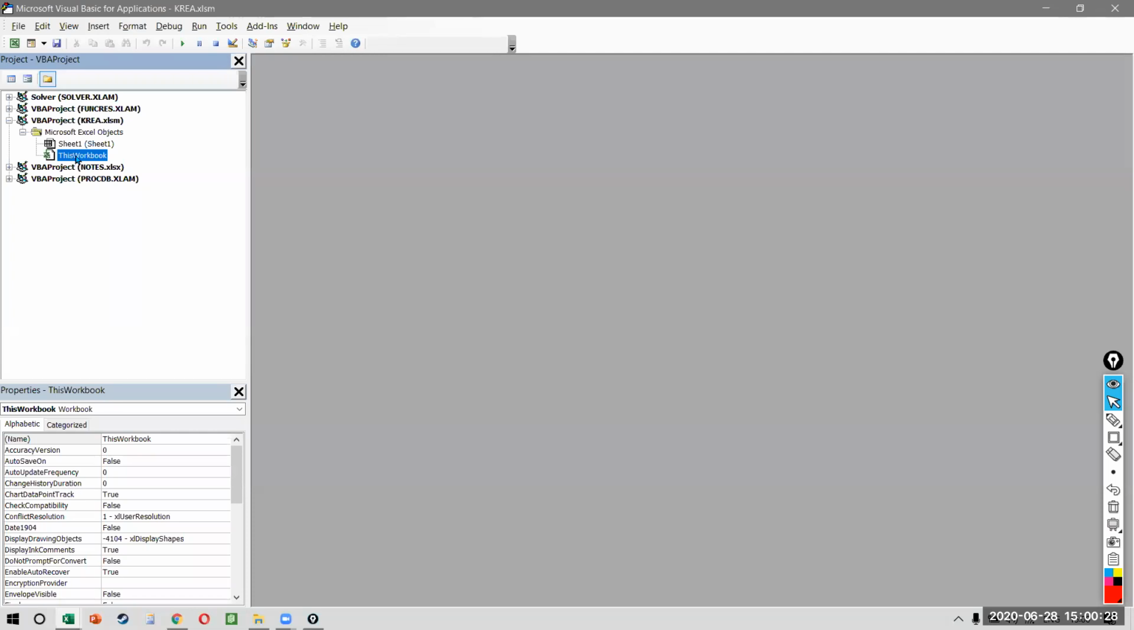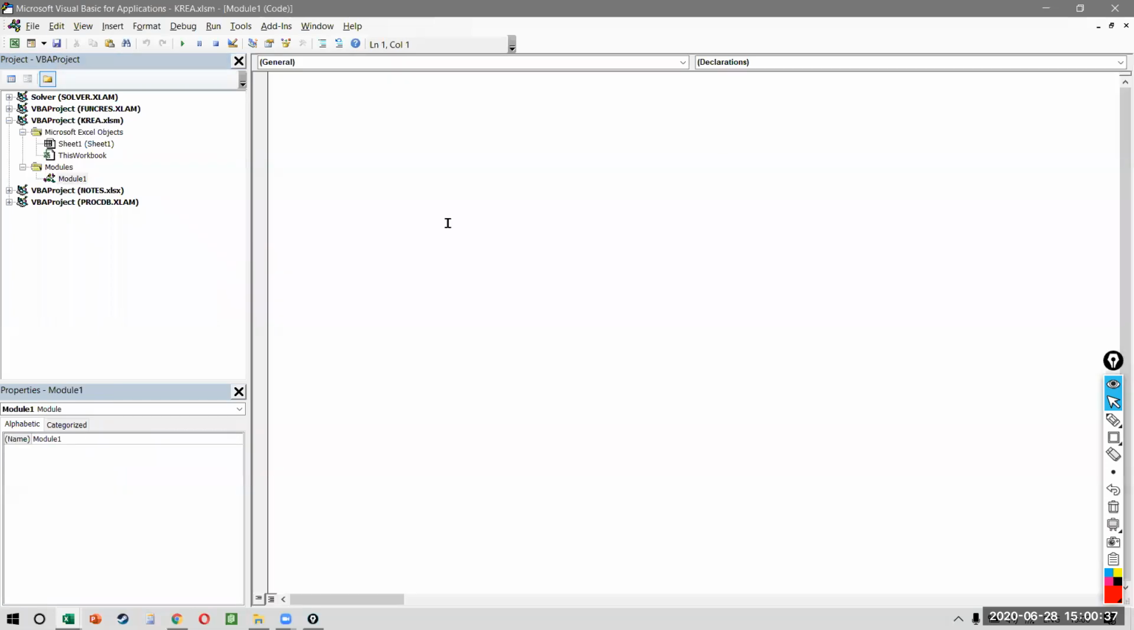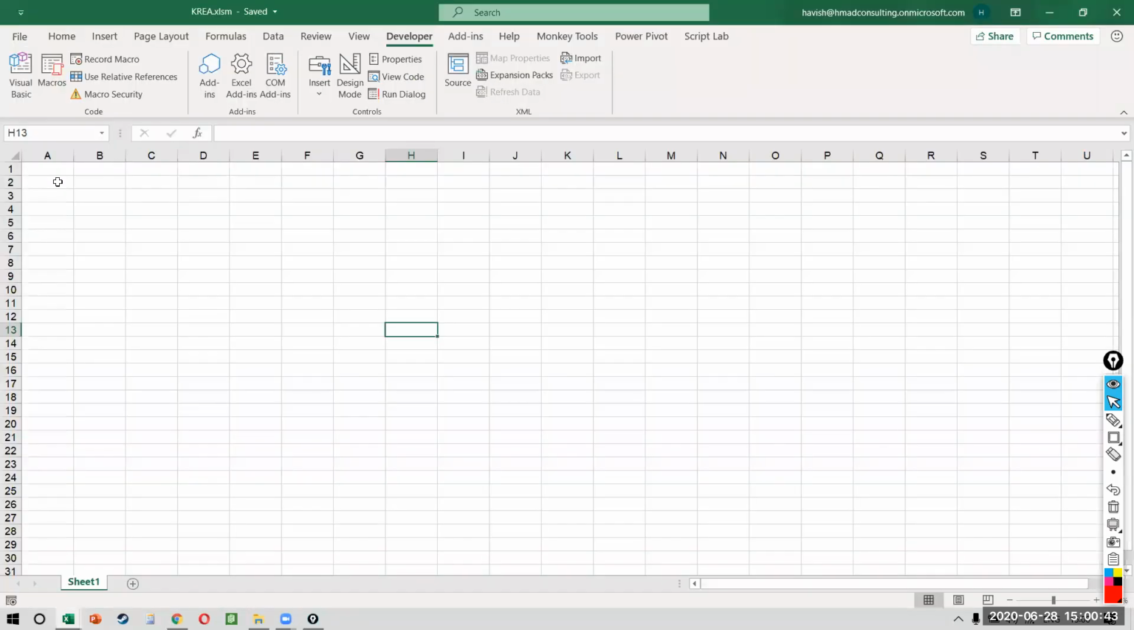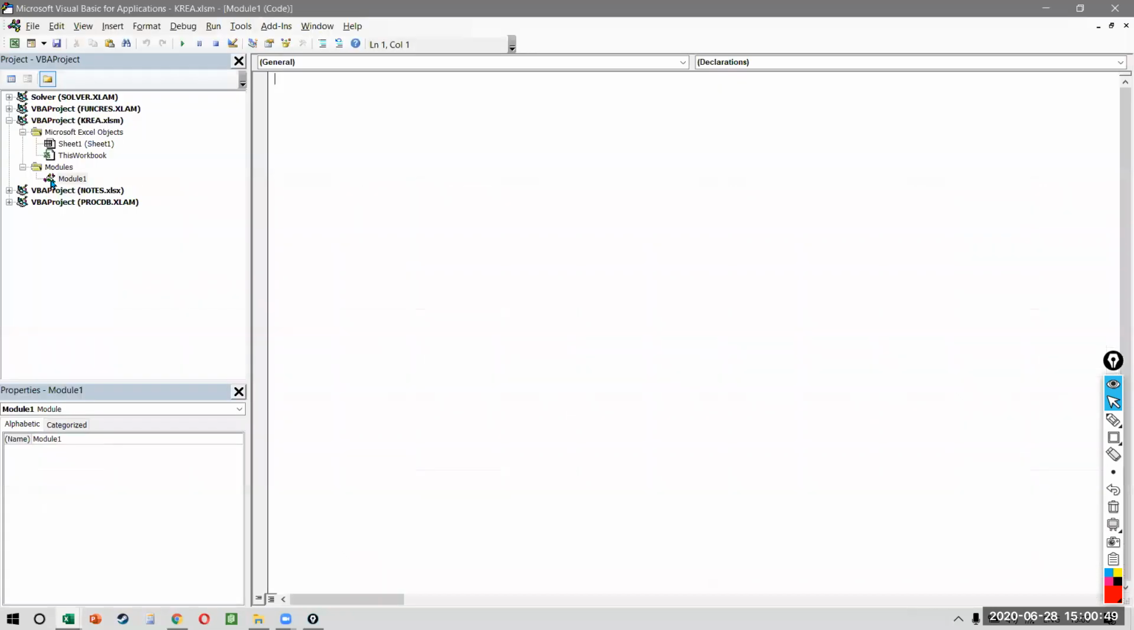But where do I write the code? The code will be written in something called a module. So I right click, insert a module. So let us write a simple code. I want to write a code which will allow me to write numbers from 1 to 10 in A1 to A10, right? How do I do this?